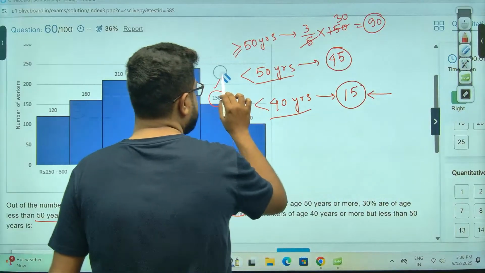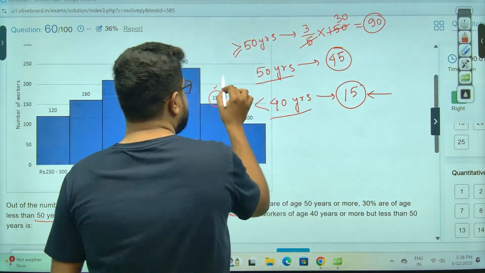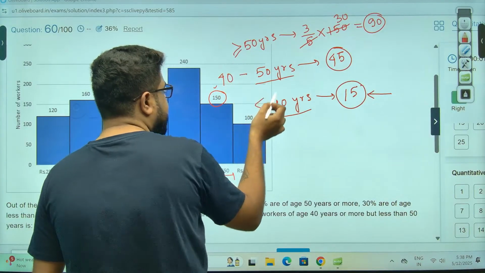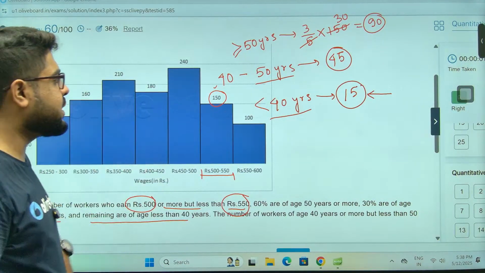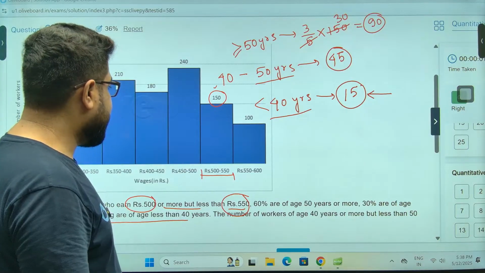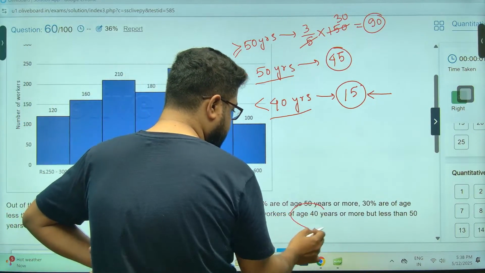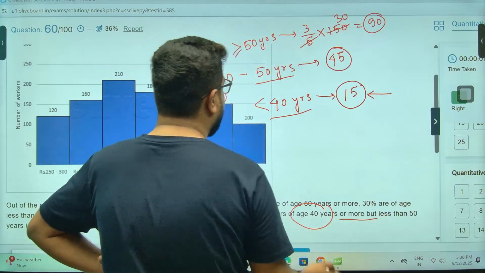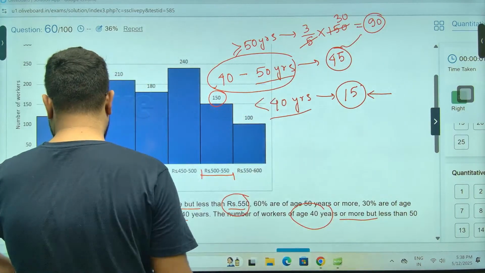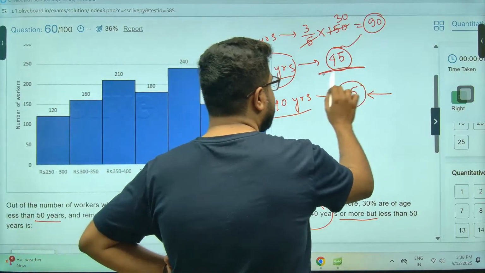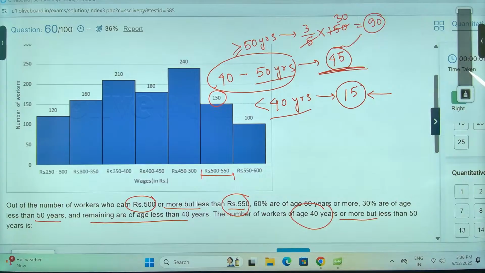Even if I just consider for the time being that this is 40 to 50 as they have given, they have nothing to do. The number of workers aged 40 years or more but less than 50 is 45. So the answer will be 45 if that is the case. But I don't think that is the case here.